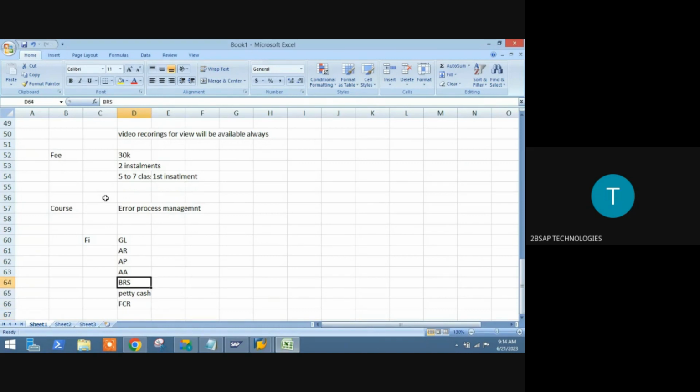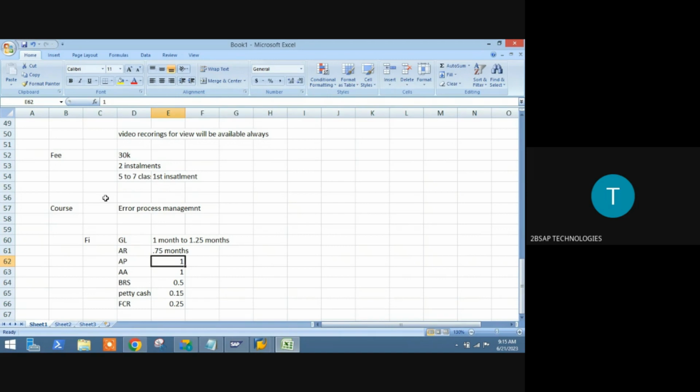GL will take 1 to 1.25 months. AR, 0.75 month maximum. AP, 1 month. Asset, 1 month. BRS, 0.5. Petty cash is just basic, you can take 0.15 months. And FCR also around 0.25. So this is the course duration for FI.